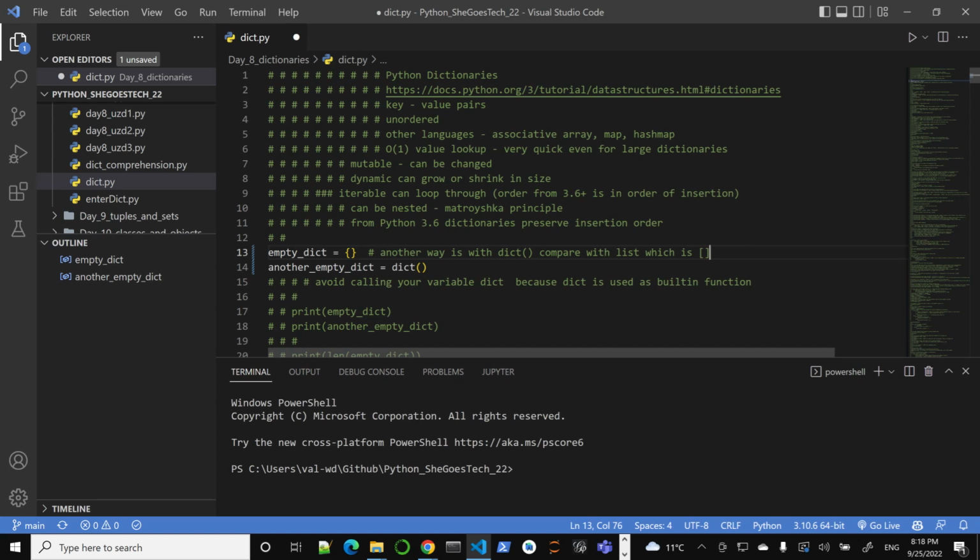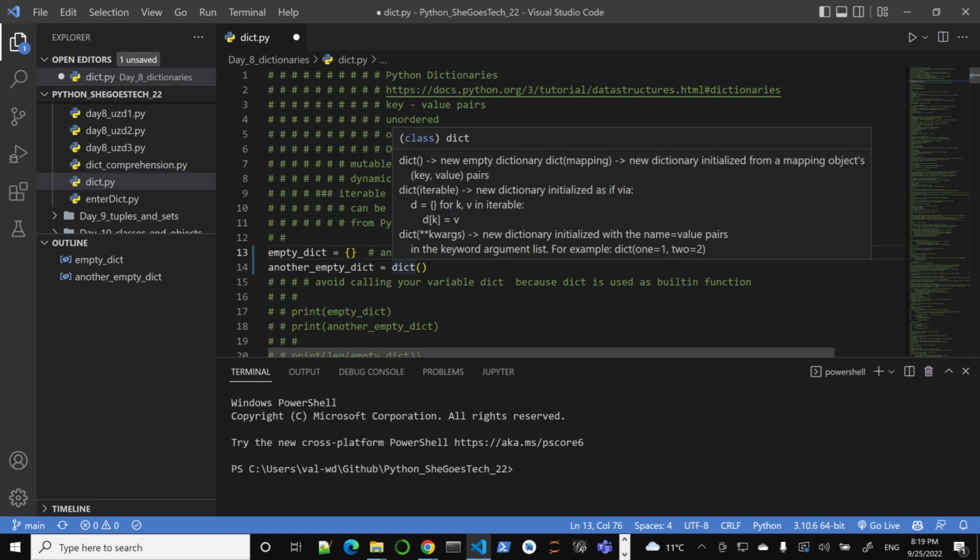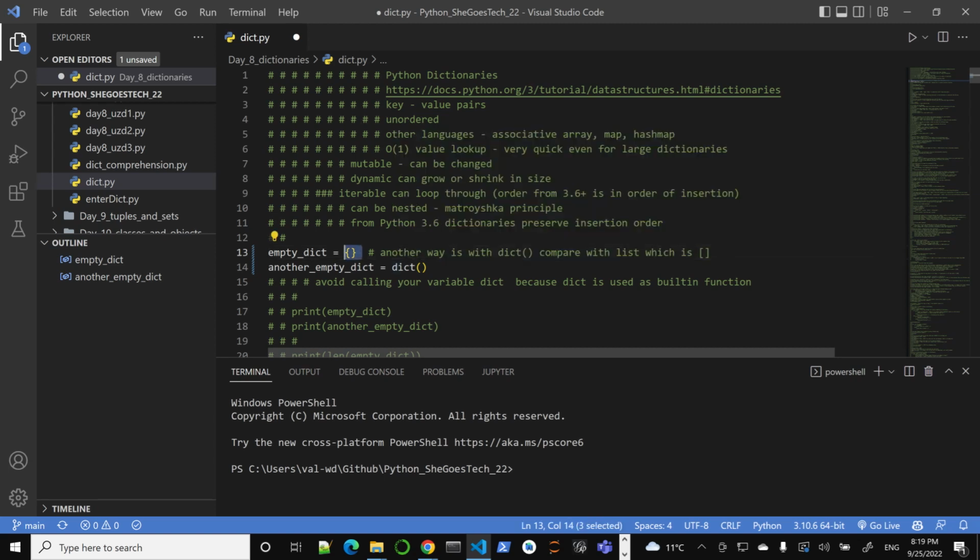If you see curly braces, probably something to do with a dictionary, right? The other approach is just to use the dict keyword, which creates a new dictionary as well. Of course, more common is this for blanks, but this will be more useful when we actually want to put something in. You can treat it as a function, put some parameters inside, and actually create a dictionary from, say, two lists.